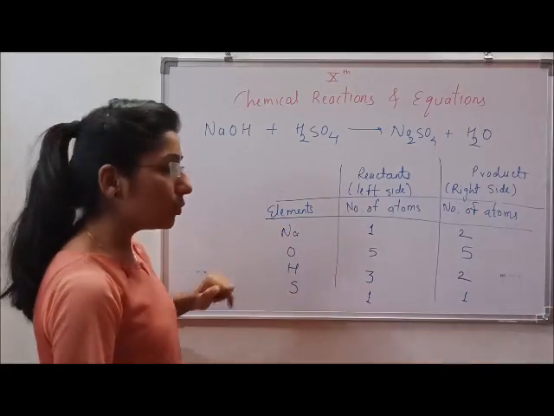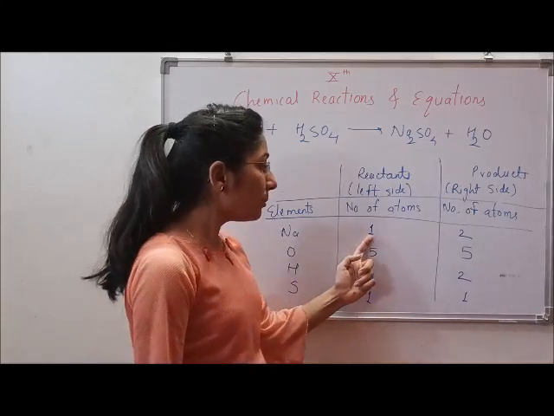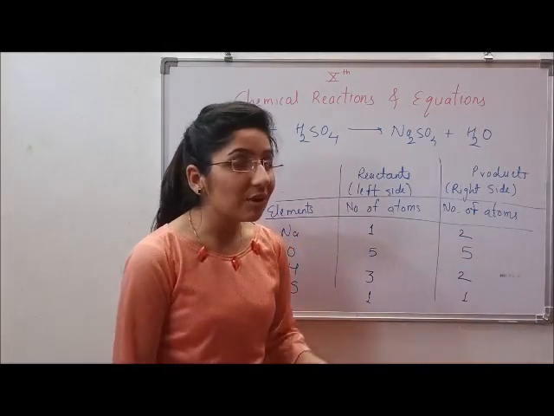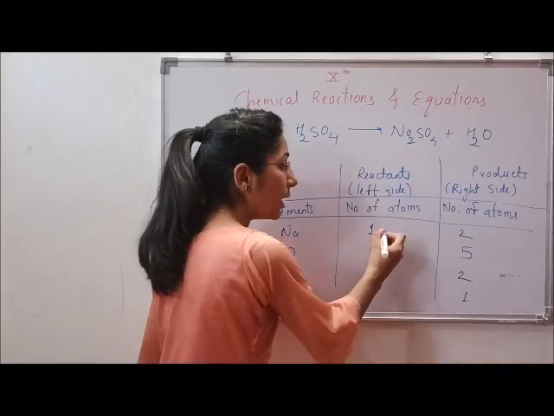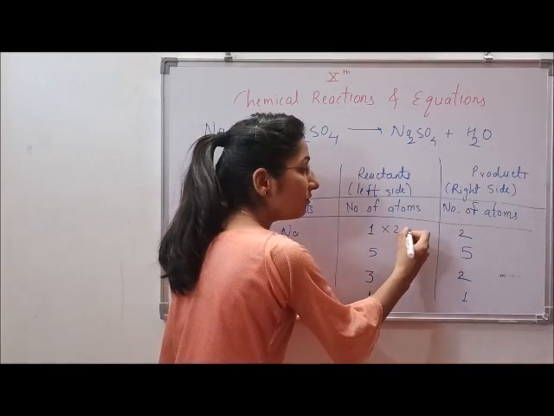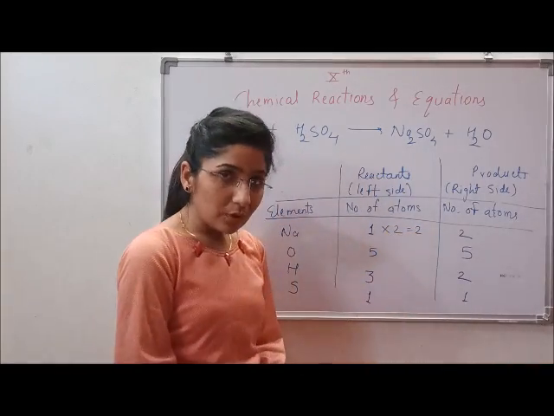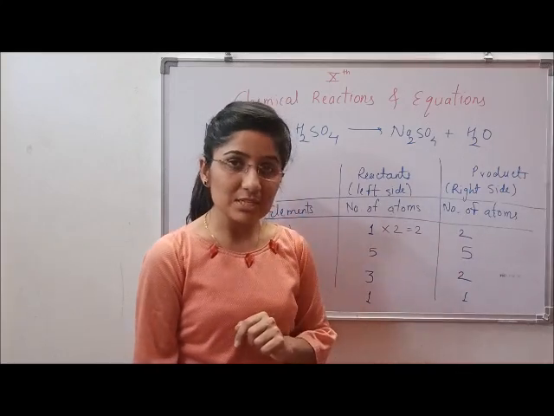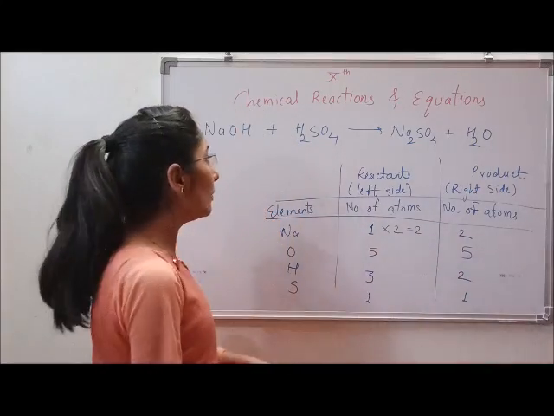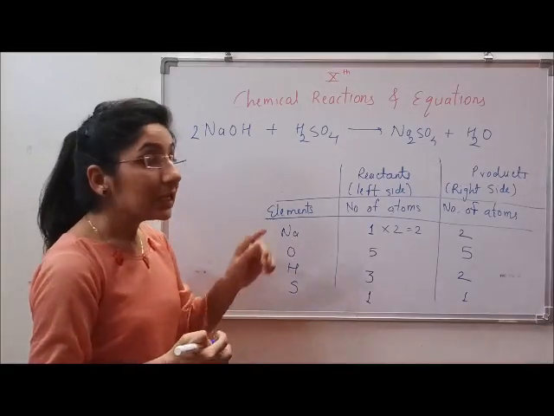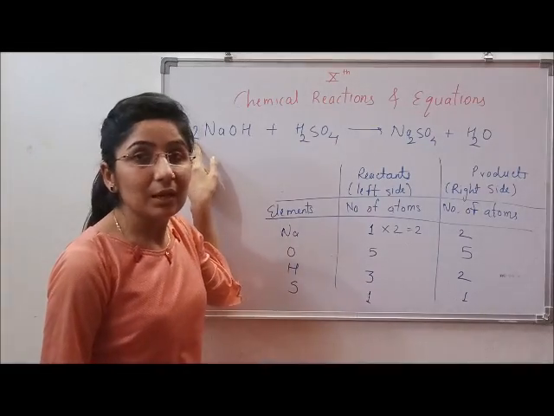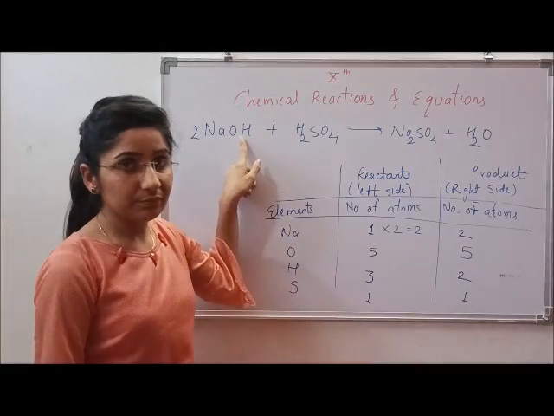So we'll start with sodium. Here sodium is 1 and here it's 2. So if we multiply this sodium which is on the reactant side by 2, we will get 2. So now the numbers on both sides will be same. Now because of this, what will happen? If we write 2 over here on the sodium side, this 2 will be applicable to the whole formula.